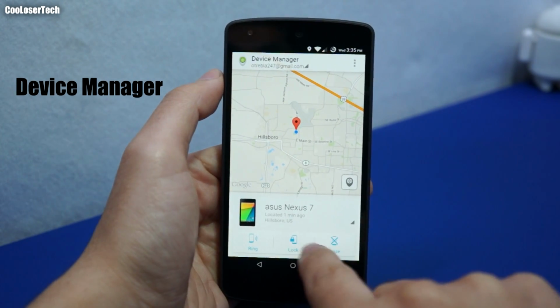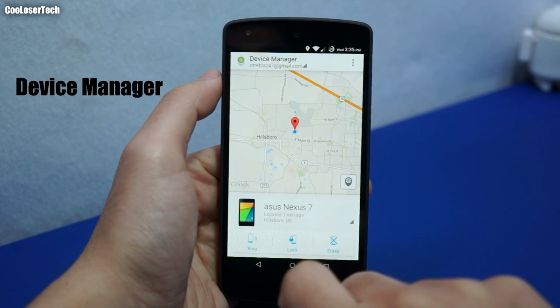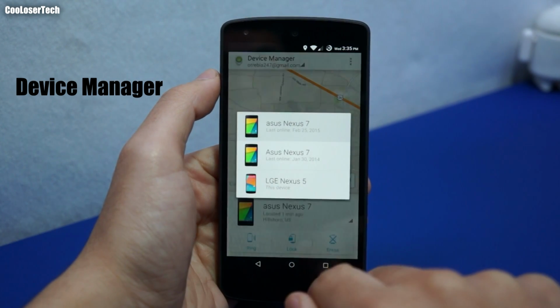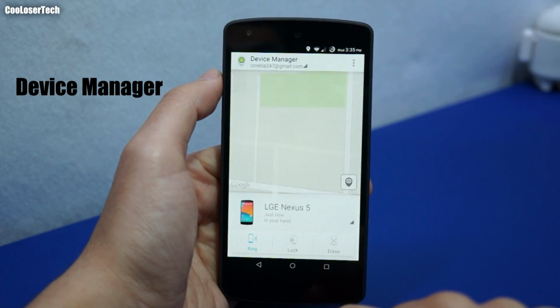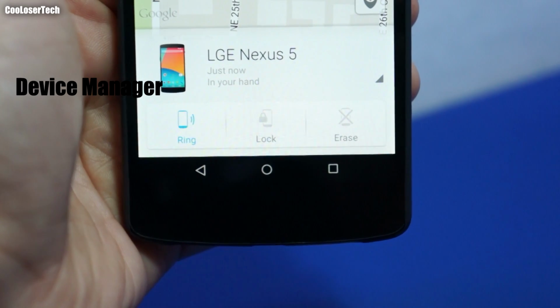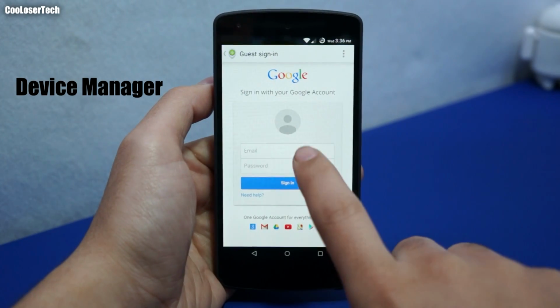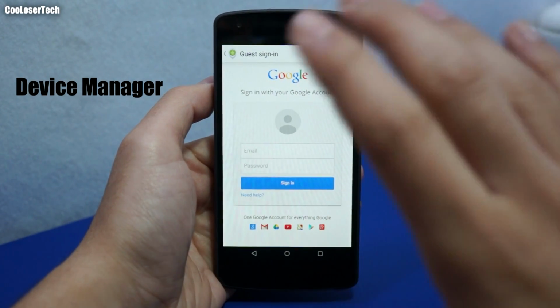I could ring, I could lock, I can erase my tablet in case, you know, I can't recover it. And I could also go into where my Nexus 5 is, and it's gonna search for it and it's gonna tell me, as you see there, it says just now in your hand. If you log into the guest mode, you can log in with their information so they can track their phones.